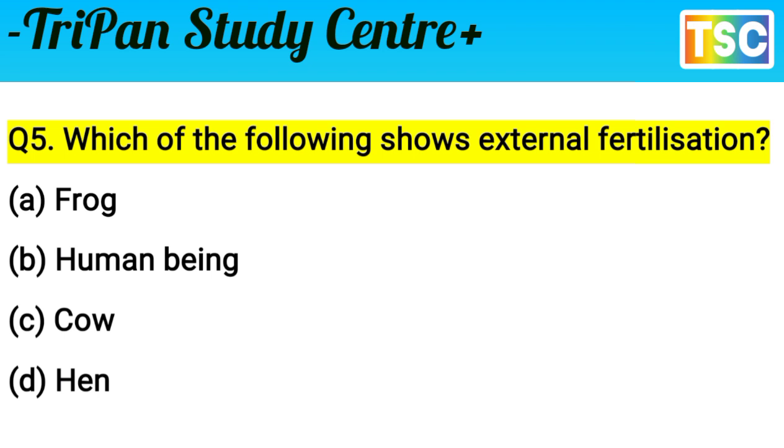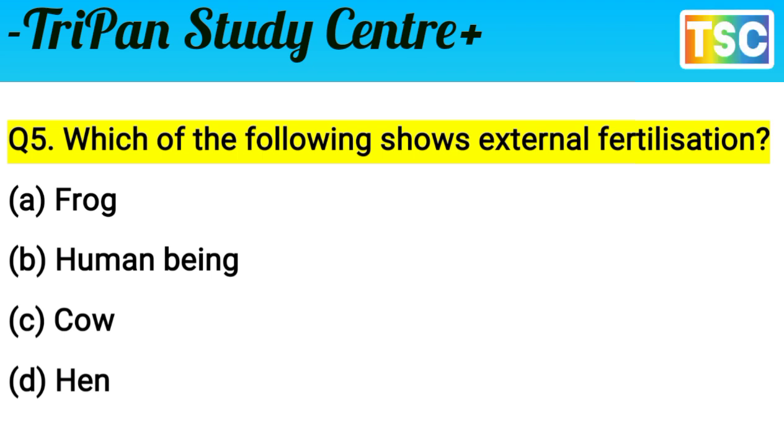The cow gives birth to a young one, so the cow is not external fertilization either. Option C is rejected. Human beings also give birth to a young one, so there is no external fertilization. Human beings, cow and hen have internal fertilization. It means option A is correct.